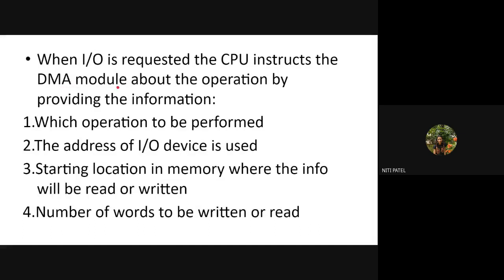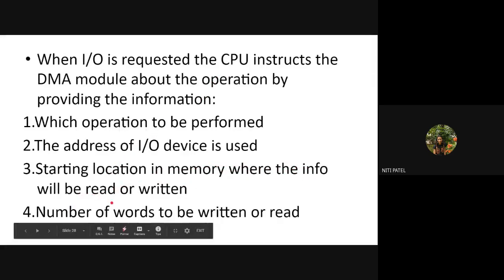Now, after that request has gone to the DMA, what is DMA doing? It is telling what kind of operation is to be performed, whether addition, moving of data, transferring of data, subtraction, division, what kind of operation it has to perform. That will now be told by DMA, which was previously told by CPU. It will also give the address of the IO device, and from which memory location the data has to be taken, that will now be told by DMA and not by the CPU. It will also give the starting location from where the information has to be read, and the location where the information has to be written.